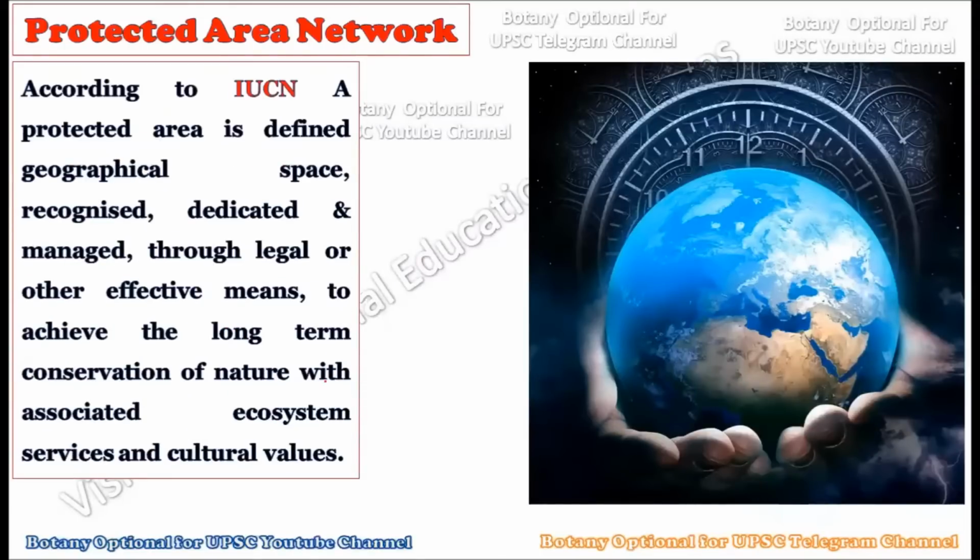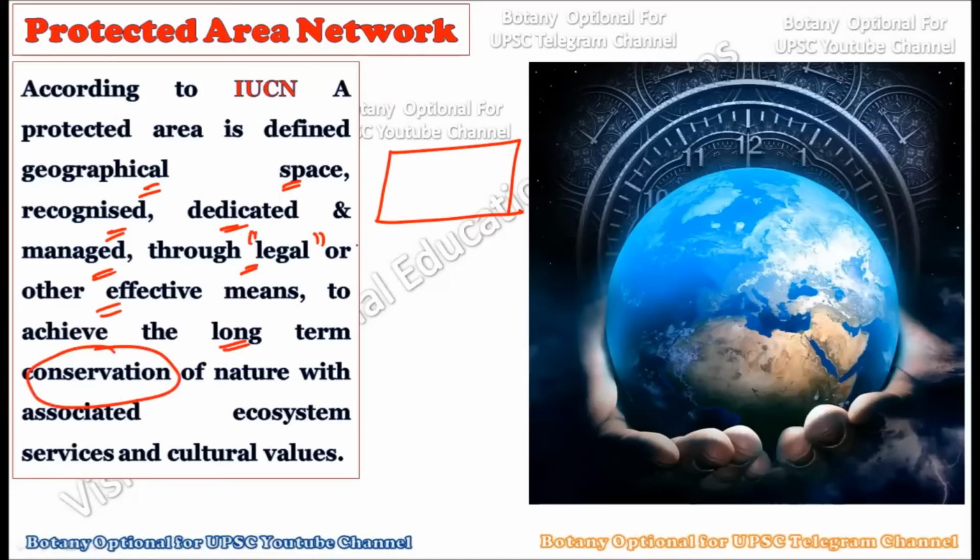See, according to the IUCN, a protected area can be defined as a geographical space which is recognized, dedicated and managed through legal or other effective means. That is, if there is some geographical area managed by means of legal aid or other effective means to achieve a very long term goal of conservation, that is, to conserve the biodiversity there, then such an area is termed a protected area.